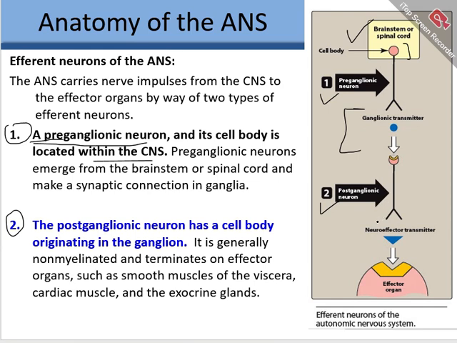And then the postganglionic neuron releases another neurotransmitter, that is the transmitter at the effector organ. So this basic scheme of operation of the preganglionic and postganglionic neuron prevails in both the sympathetic and parasympathetic system. I will explain this further in detail.